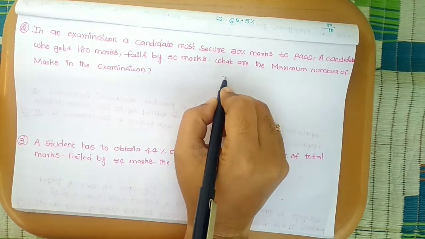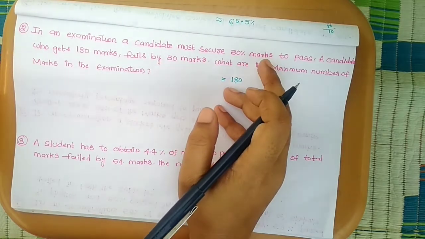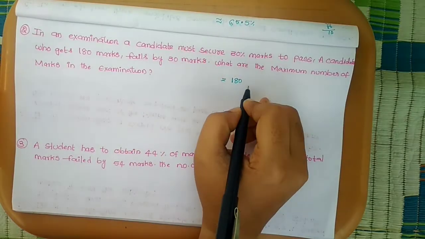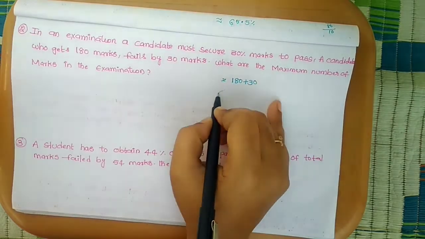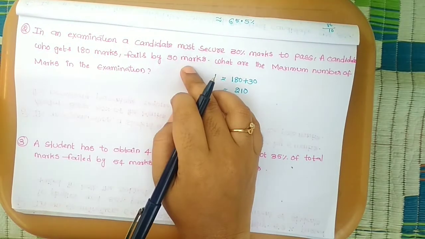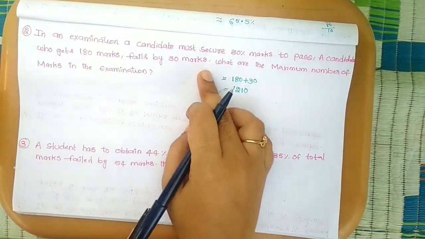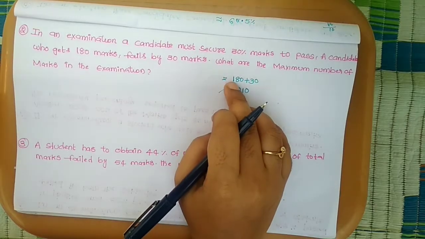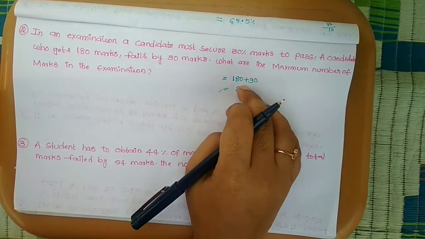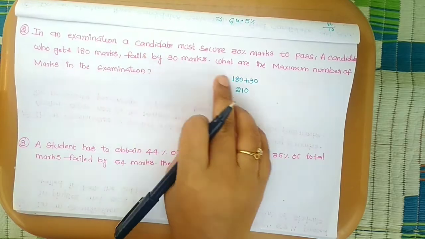But a candidate gets 180 marks and fails by 30 marks. So if he gets 30 more marks, he will definitely pass. So we can add 30, which gives 210 marks. A candidate gets 180 marks, failed by 30, so with 30 more marks he will pass. So 180 plus 30 is 210. So this is the pass marks.